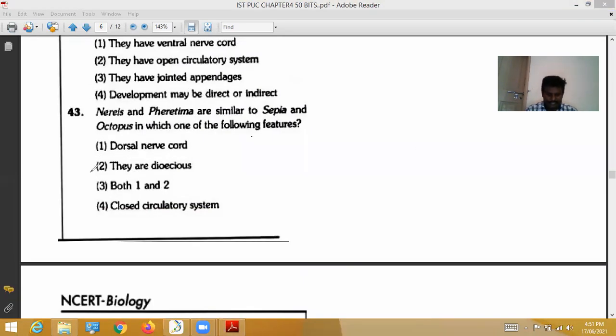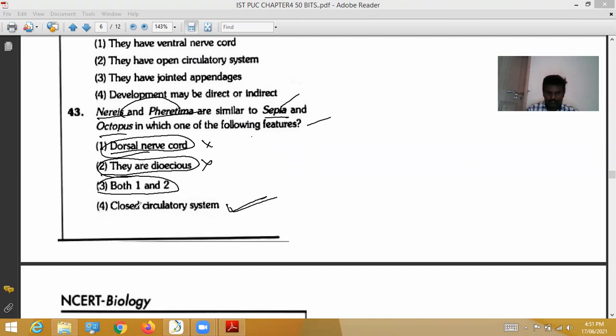See here, Nereis and Pheretima are similar to Sepia and Octopus. In which of the following features? Nereis and Pheretima, these two are similar to Sepia and Octopus. In which of the following features? See, dorsal nerve cord. Actually, a dorsal nerve cord is not located in octopus. They are dioecious. It is also dioecious. Those are not unisexual. So both option 1 and option 2 are wrong. So ultimately the fourth option is correct.